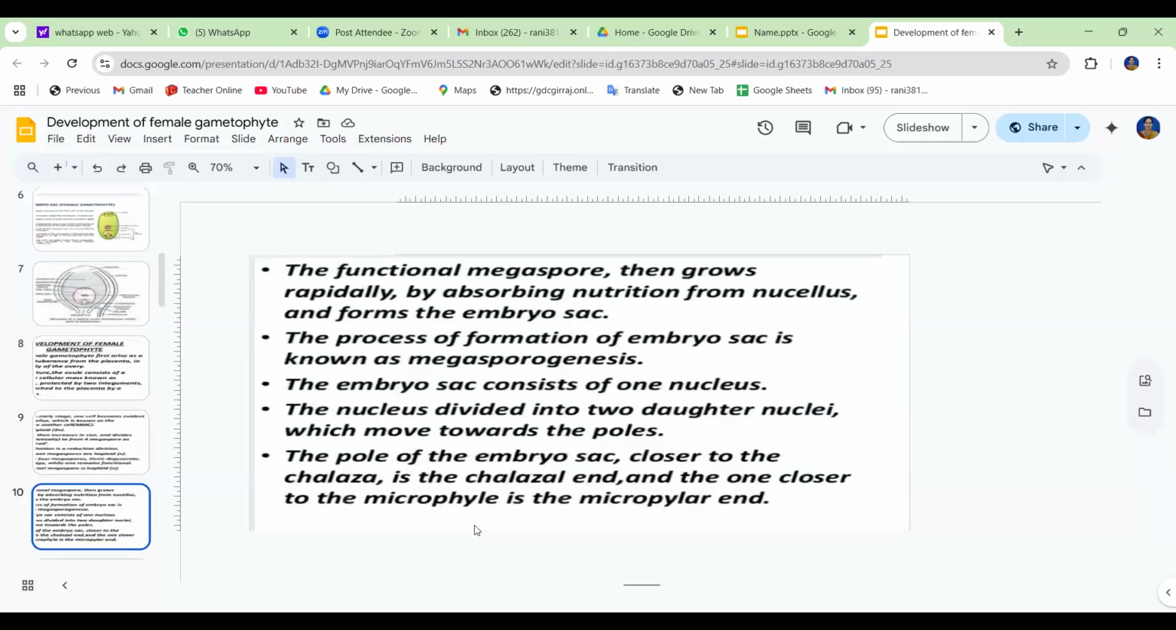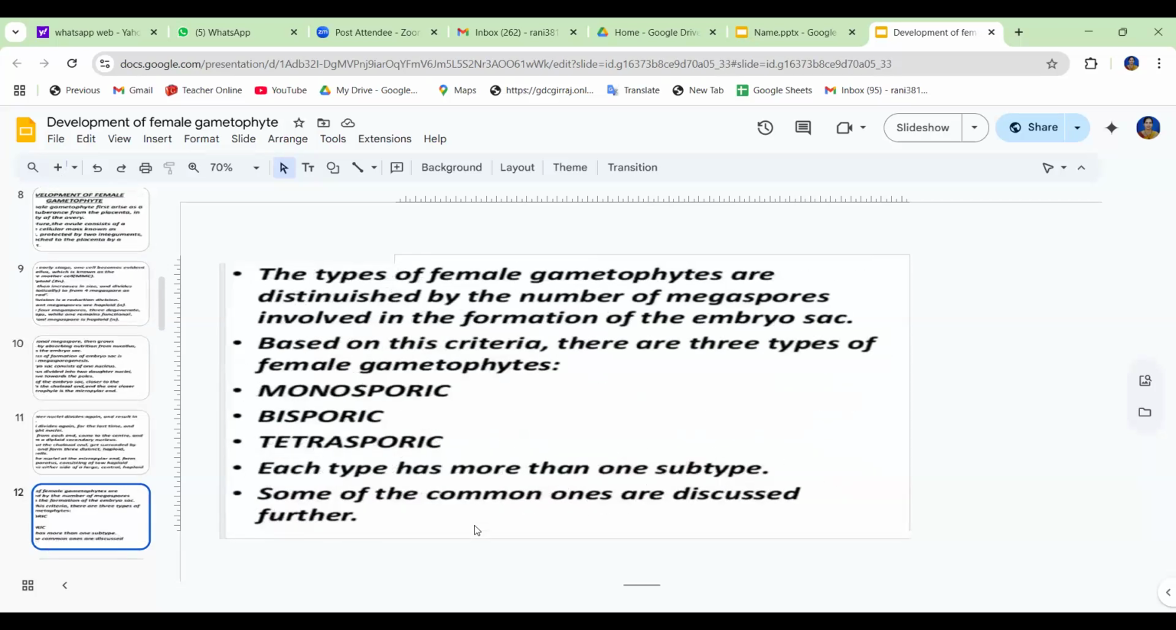So these are all the formation of the 8-celled structure, and today's class is on the types of the embryo sac. The types of female gametophytes are distinguished by the number of megaspores involved in the formation of the embryo sac. Okay, based on this criterion, there are three types of female gametophytes. The first one is the monosporic type, the second is the bisporic type, and the third is the tetrasporic type. Each type has more than one subtype.